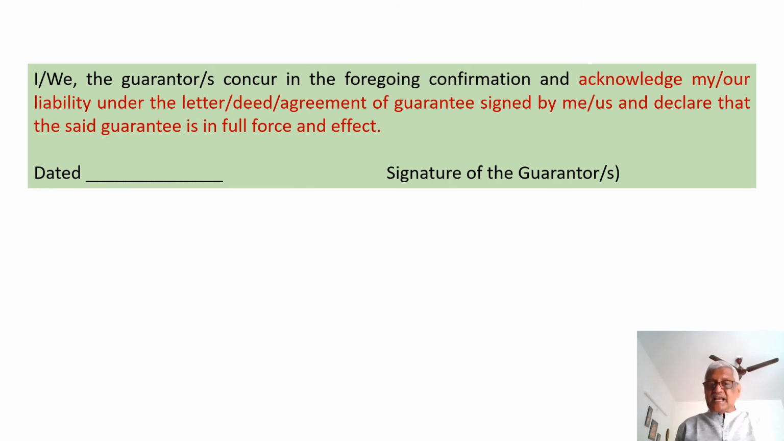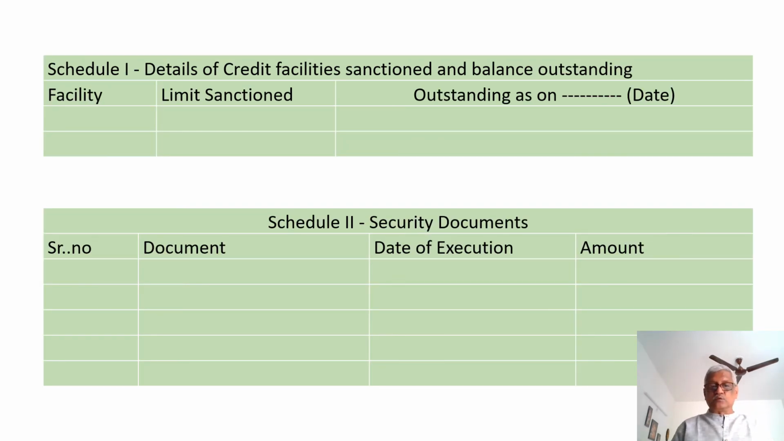Similarly, the guarantors concur in the foregoing confirmation and acknowledge their liability under the letter of guarantee signed by them and declare that the said guarantee is in full force and effect. There are two schedules. Schedule 1 gives the details of facility, limit sanction and the balance outstanding as on that date. So here, by looking at the Schedule 1, he is acknowledging the debt as on that date.